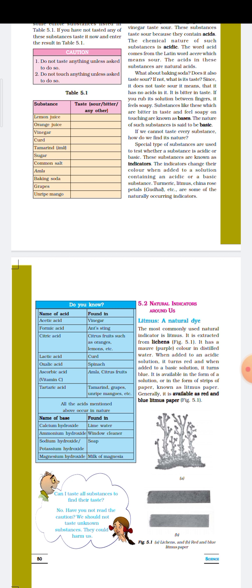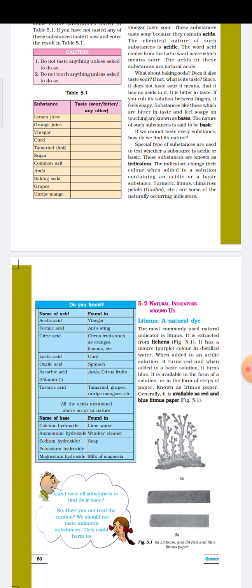That is why they are never stored in metal or plastic containers. If you get the opportunity to visit the chemistry lab in your school, you will see that different types of acid, like sulfuric acid and hydrochloric acid, are not stored in metallic or plastic containers, because they can react with plastics or metal and corrode them. That's why they are stored in glass containers.